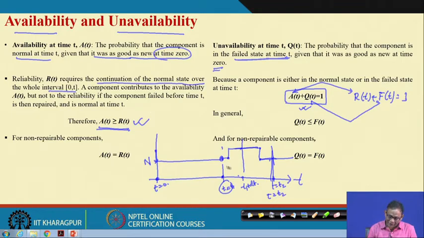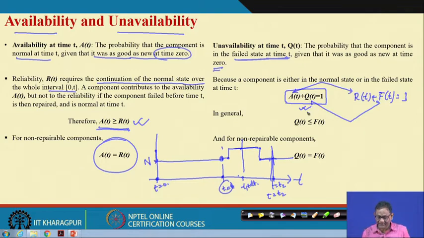But if the component is not repairable, meaning it is a non-repairable component, then again you will not get it under normal state. So, in this situation both will be the same, availability and reliability are the same. Okay, I hope you understand this.